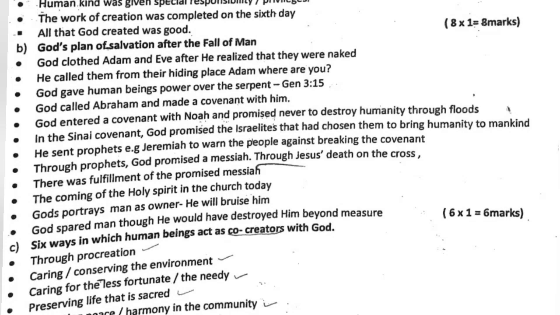Question 1c. Six ways in which human beings act as co-creators with God.